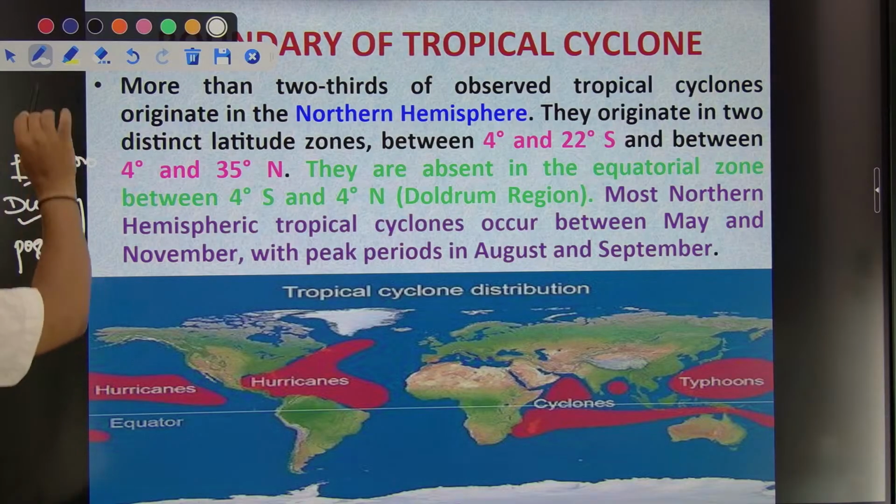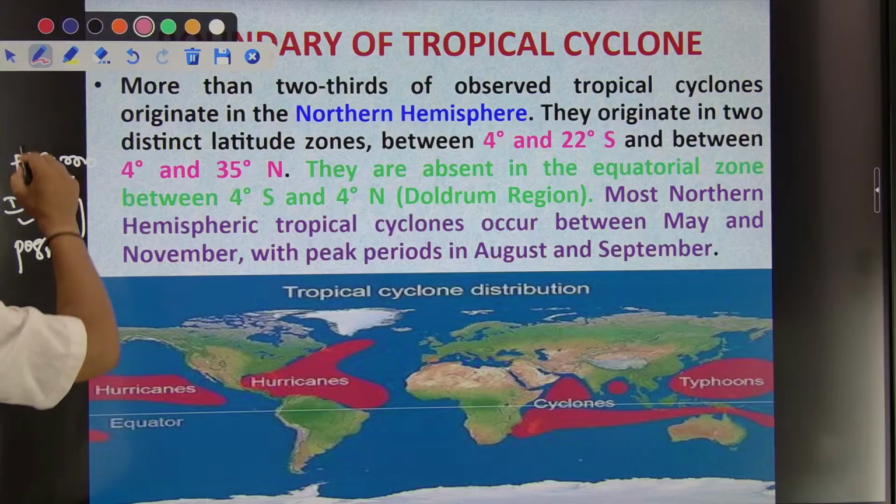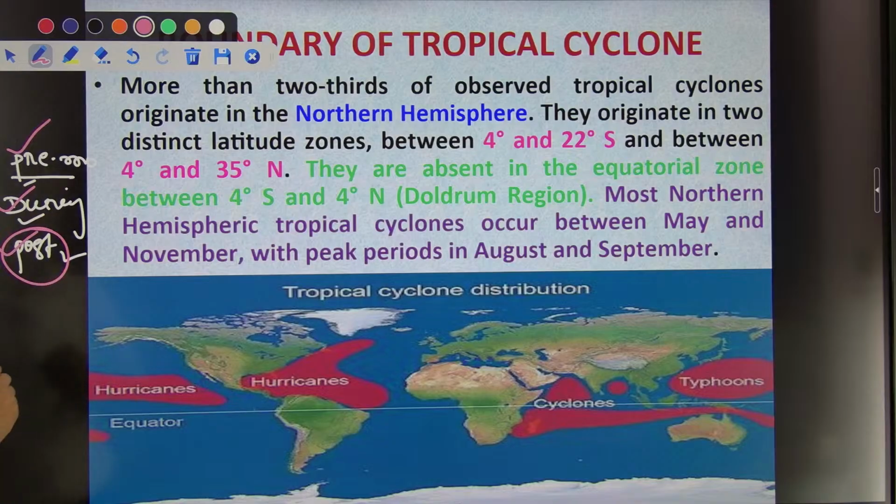So three times the tropical cyclones form. But generally those tropical cyclones that form post-monsoon are dangerous.